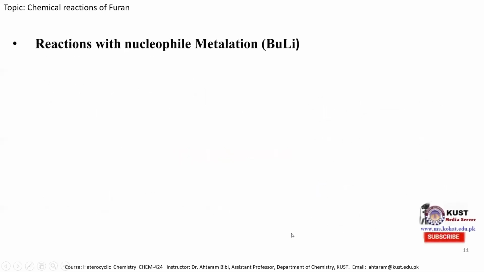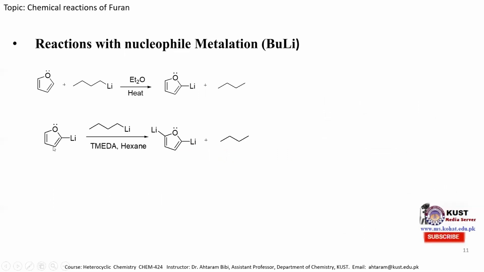The next reaction is reaction with a nucleophile, such as butyl lithium. When furan is reacted with n-butyl lithium in the presence of diethyl ether, one can obtain the 2-lithium-substituted furan molecule plus butane. And when this lithium-substituted furan molecule is treated again with n-butyl lithium in the presence of tetramethylethylenediamine and hexane solvent, one can obtain the 2,5-dilithium furan molecule and n-butane.